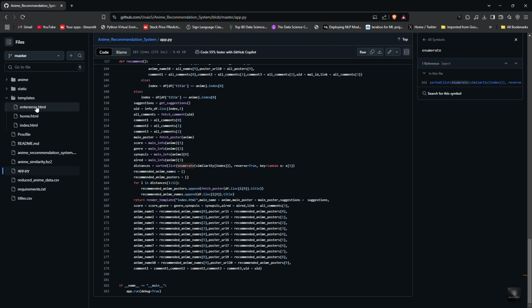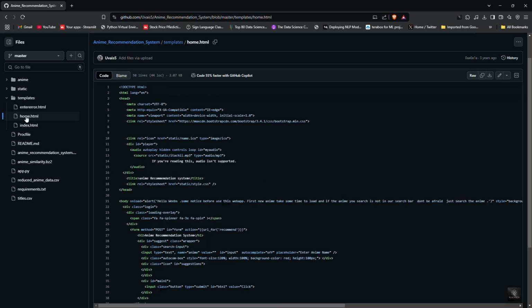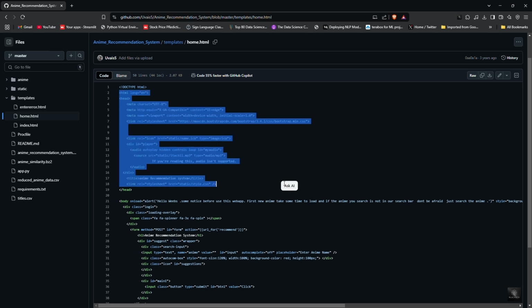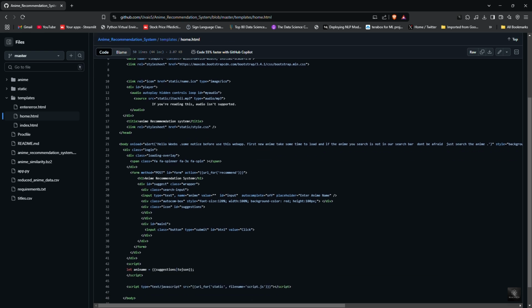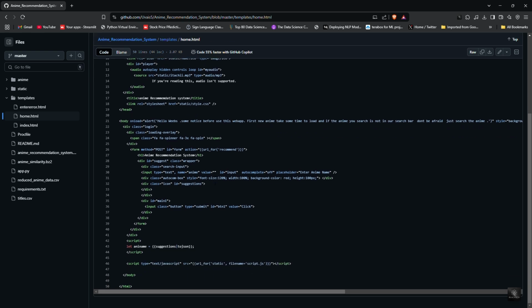Now I'll explain how our Flask web app uses three important HTML files: home.html, index.html, and error.html. Each of these files has a specific purpose, and together they create a smooth user experience for our anime recommendation system. First, we have home.html, which is the main page of our website. This is where users enter an anime name to get recommendations.